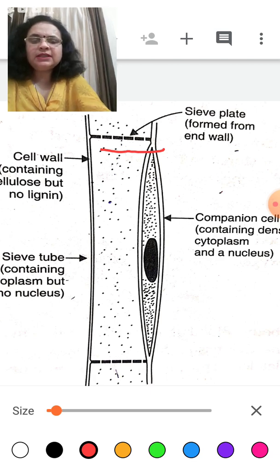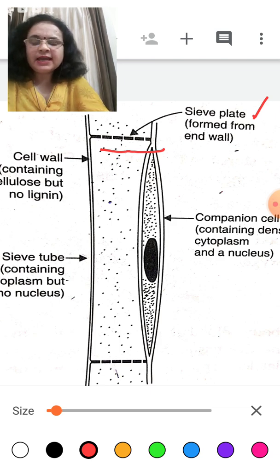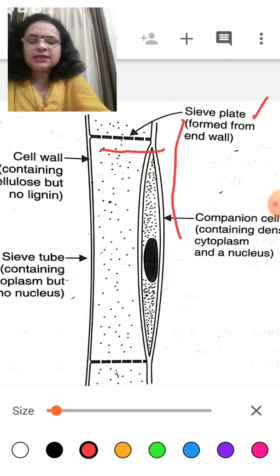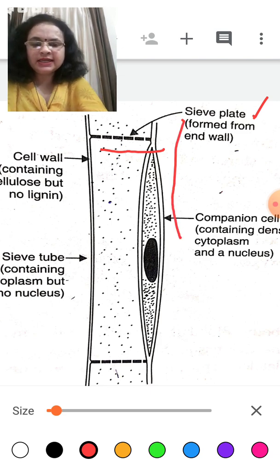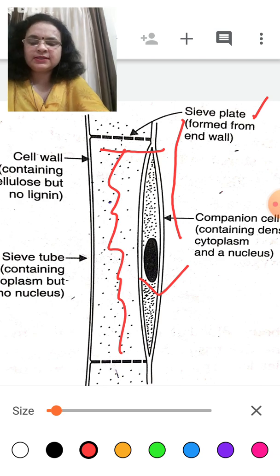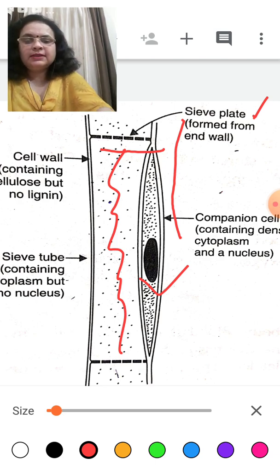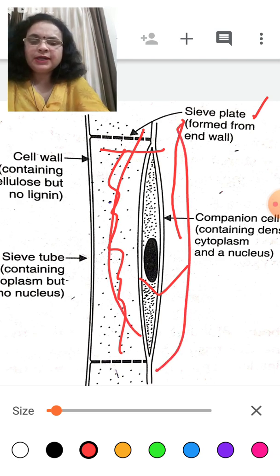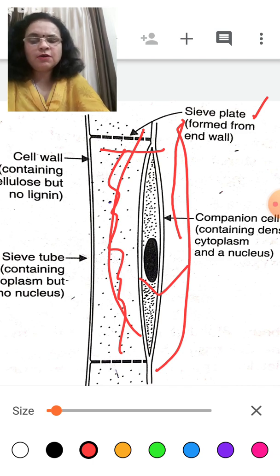By forming the sieve plate, the phloem tube keeps increasing in size. This is also known as the sieve tube, and there is also the companion cell of the phloem.